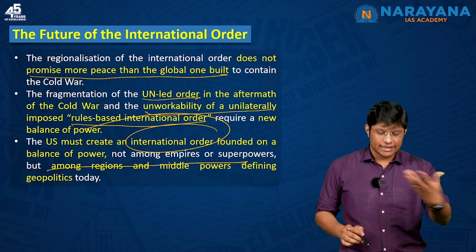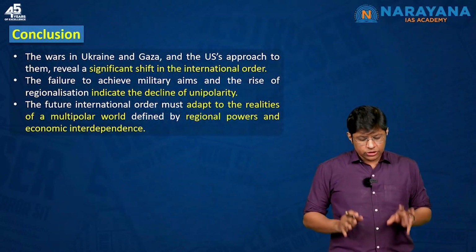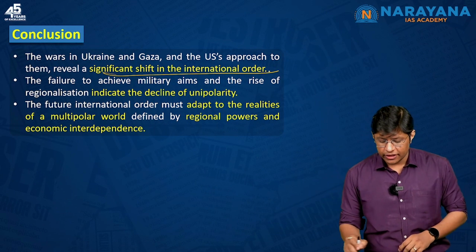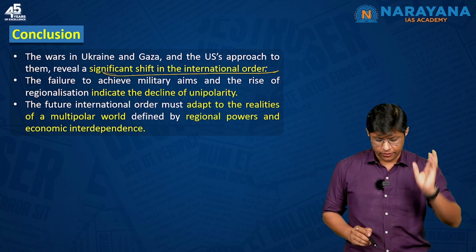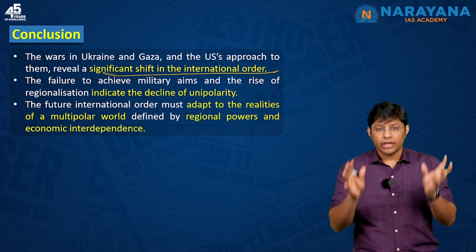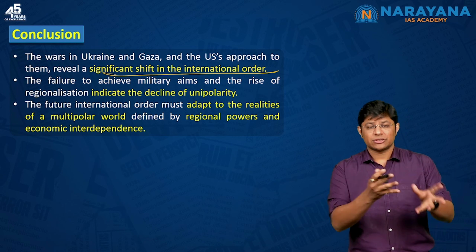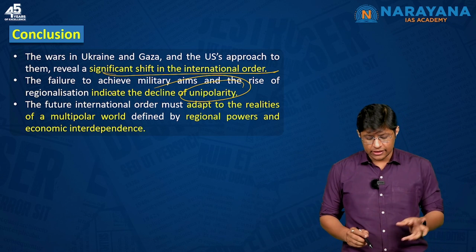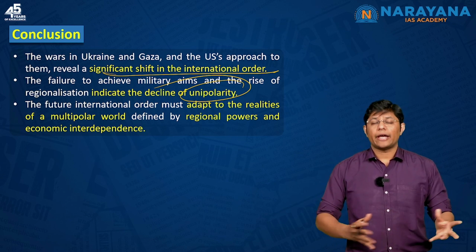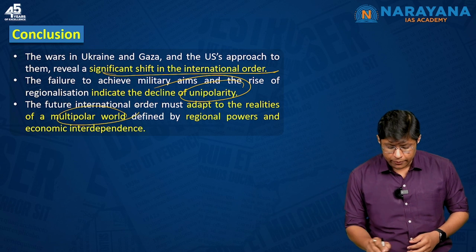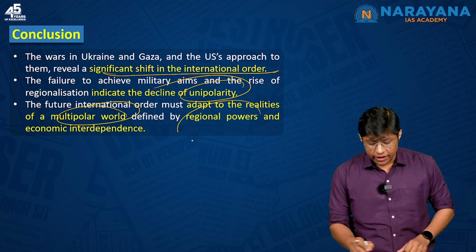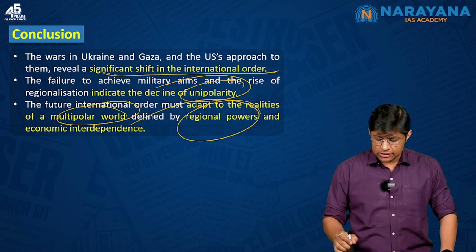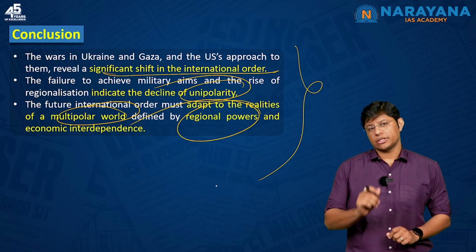So, in the conclusion, the author tries to say that the current ongoing war reveals a significant shift in the international order, especially the US approach, right? The author is trying to suggest that the ongoing developments show that unipolarity is declining. And as a result, it is very important that the world order adapts to the realities of the multipolar world order, where the regional powers are actually defining the politics, right? So, this is the article. I hope students have understood this particular article.